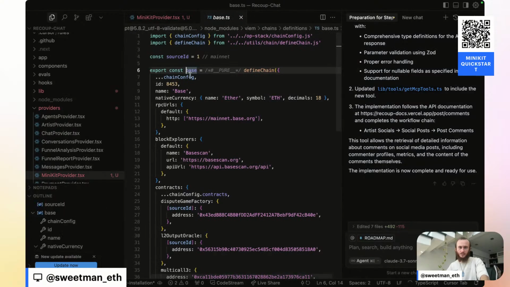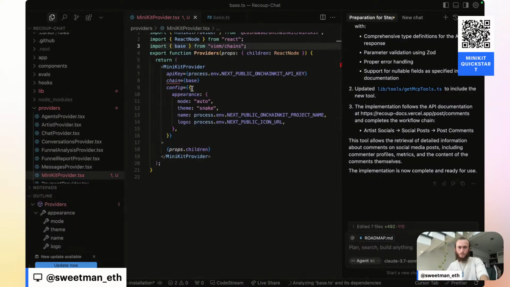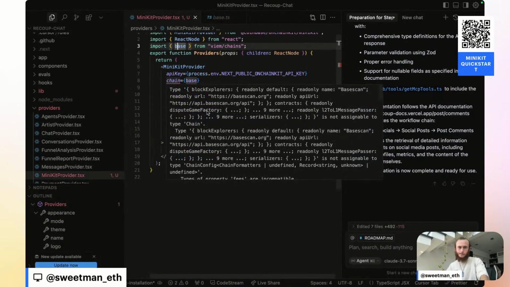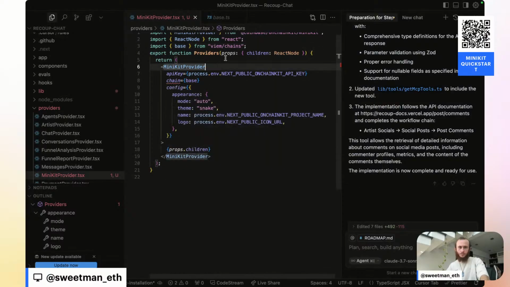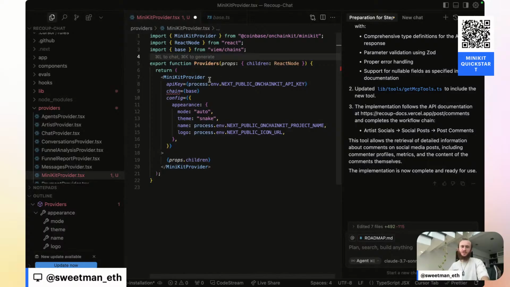Base does exist, right? Yeah, Base is here. These are incompatible. So it seems like they need a different type of chain. And let me see if they exported Base from up here.